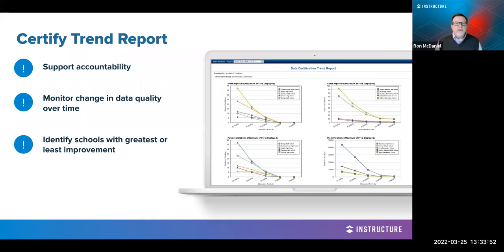Another thing that Certify will provide for you as a district is really these trend reports. So how are you doing, right? That's always nice to know: is the training that you're doing being helpful to improve the data quality overall? Really support the accountability within the district, monitor change in data quality over time, and really identify those areas that have the greatest need for maybe some additional professional development and coaching on how to enter data according to certain specifications within your district.